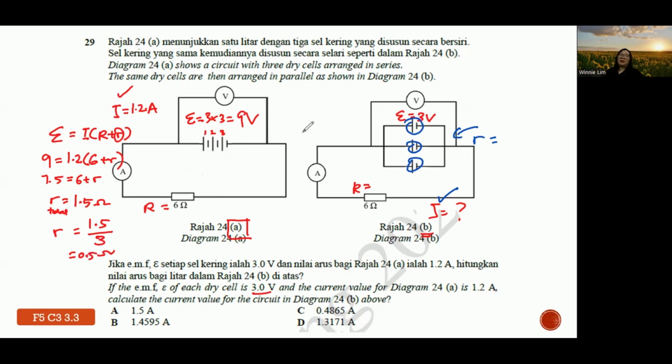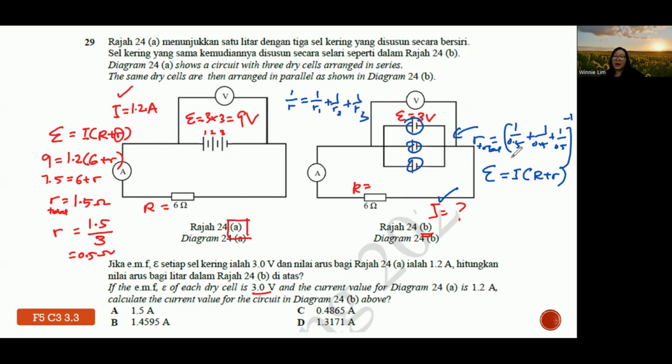Okay, next, before you again do the same thing and substitute into the equation for EMF equals I times big R plus small r, right? You need to find what is the R total. So in this context it is 1 over 0.5 plus 1 over 0.5 plus 1 over 0.5, 3 batteries. And then you inverse. Why is it 1 over R? Because the formula for internal resistance in parallel is this one. For information, then you see I straight away inverse it. So you will have 3 over 0.5. Then inverse it, 0.5 divided by 3. And supposedly you get 0.1667 ohm.